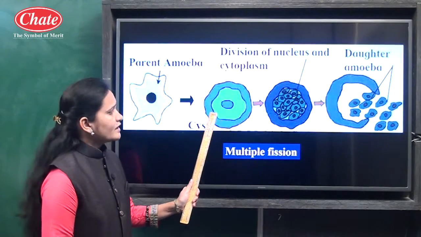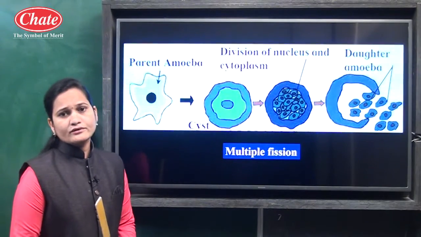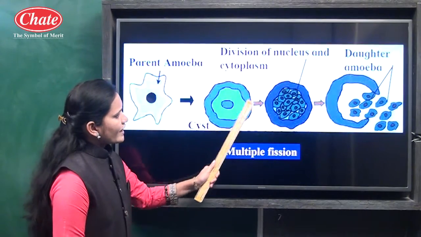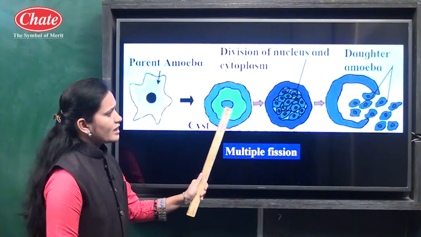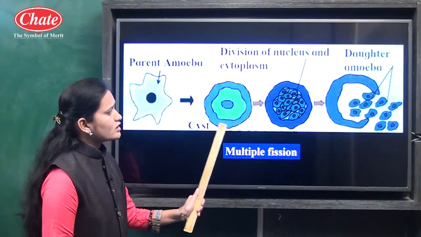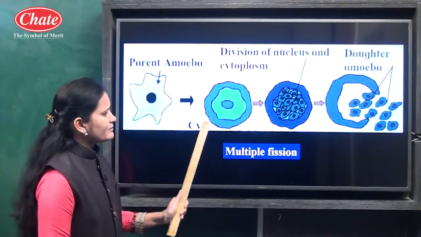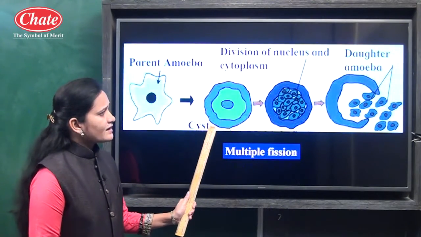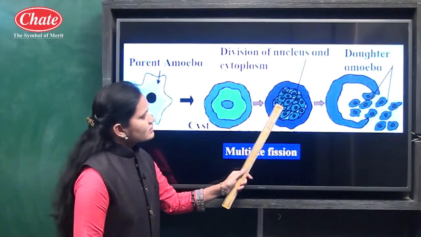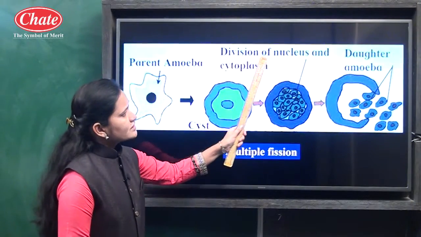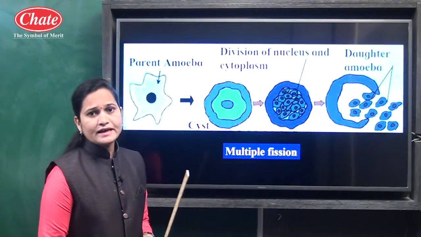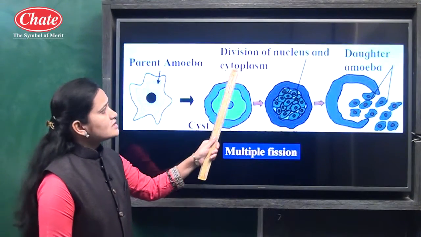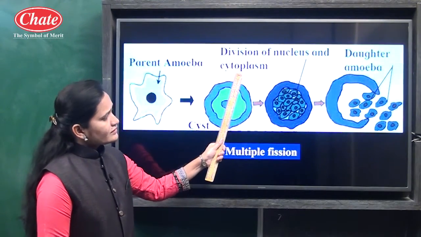At that time it forms a protective covering around the plasma membrane, and this is known as the cyst. When amoeba forms a protective covering around the plasma membrane, this stage is known as the cyst. In this encysted amoeba, repeated nuclear division takes place, followed by cytoplasmic division.